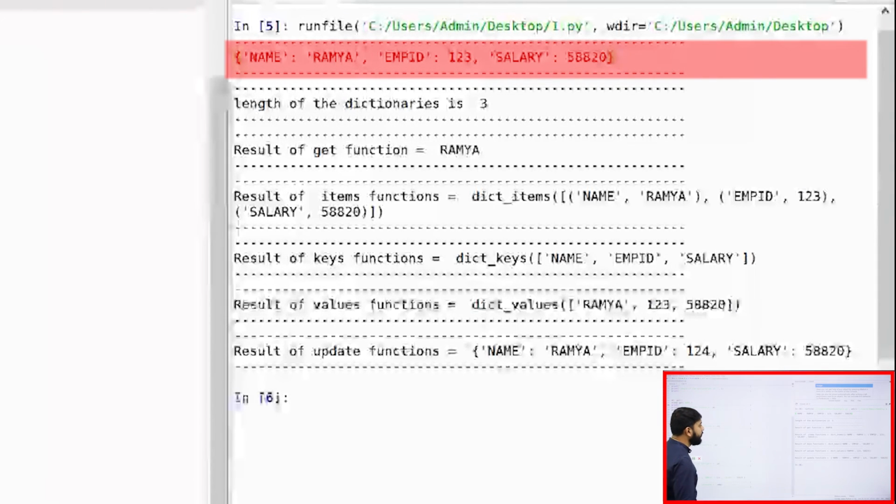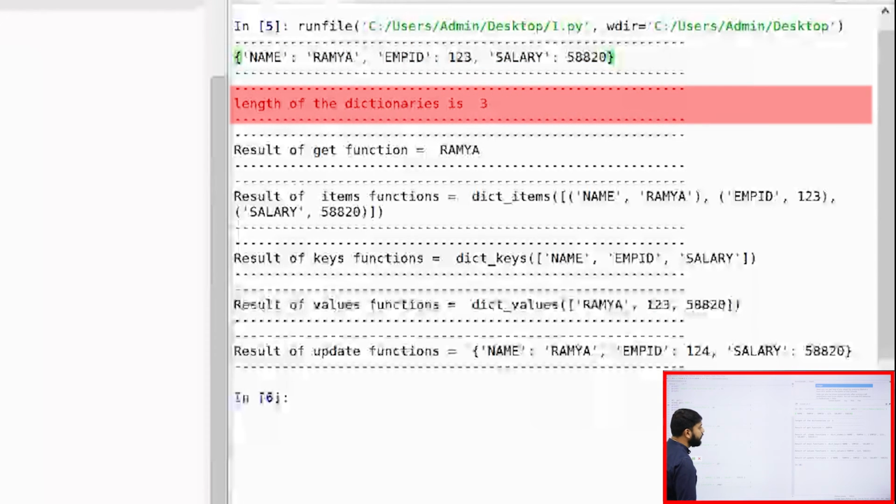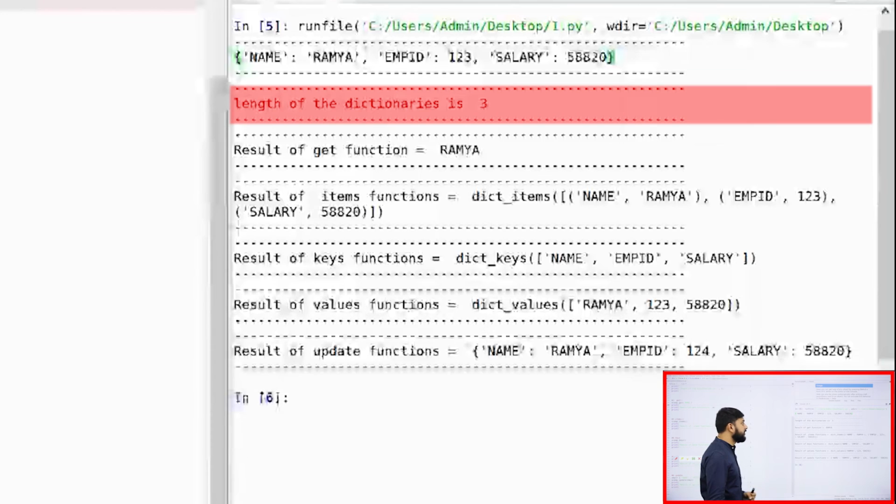The next one you have is the length of the dictionary. The length of the dictionary is 3. You can observe you have 3 pairs: the first pair with the key name, the second one is employee ID, the third one is salary. You have 3 pairs of key and value. That's why your length of the dictionary is 3.